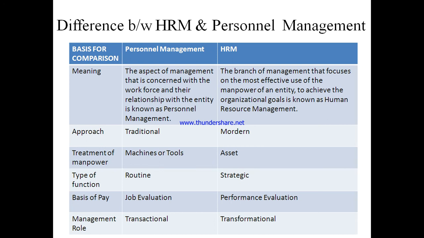So personnel is treated as a mere resource of production, or a factor of production only, not as a human being. But human resource management is a branch of management that focuses on the most effective use of the manpower of an entity.